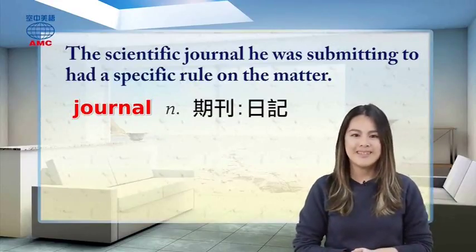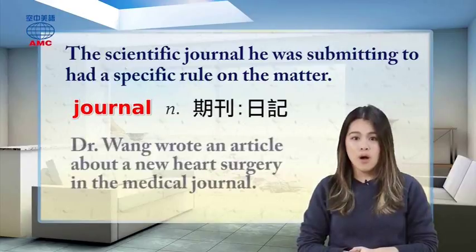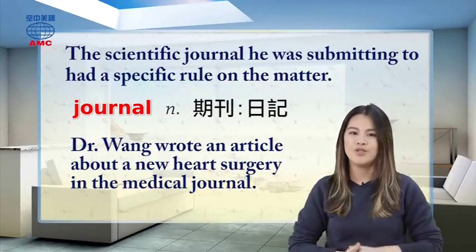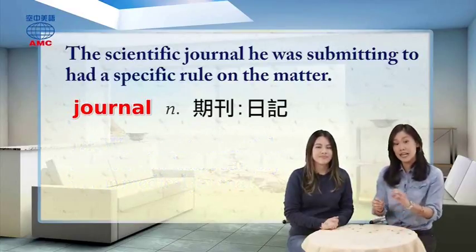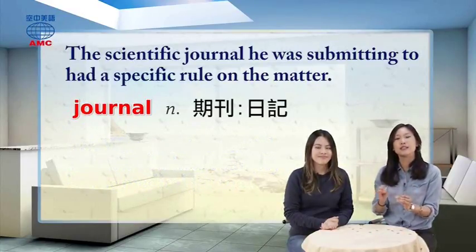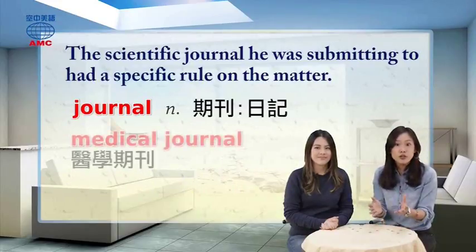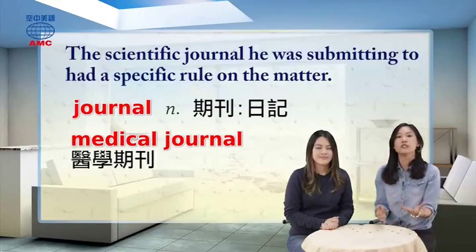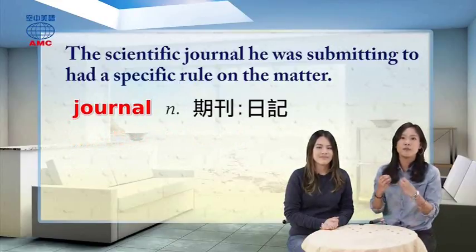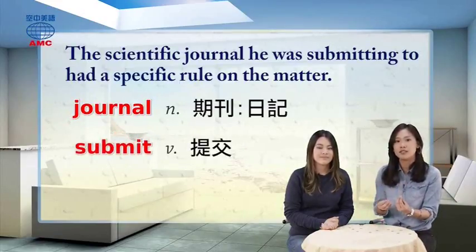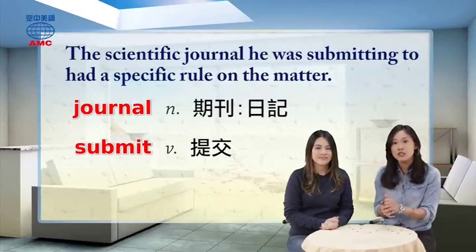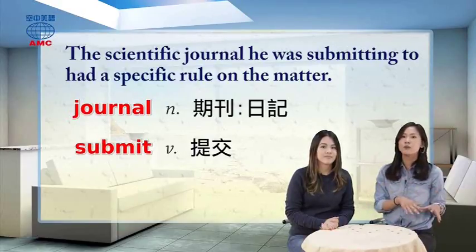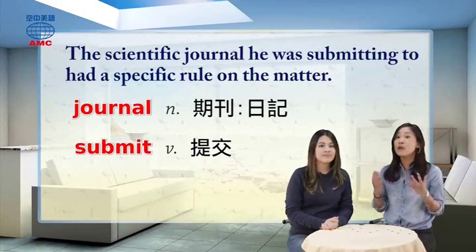For example, we can use it in a sentence like this. Dr. Wang wrote an article about a new heart surgery in the medical journal. Journal 大至期刊，小至每天的 diary 日记。A medical journal 就是医学期刊，那 a scientific journal 科学期刊。Authors have to submit their papers. Submit 是提交，要变成动名词的时候，记得重复字尾 t 再加 ing 哦。